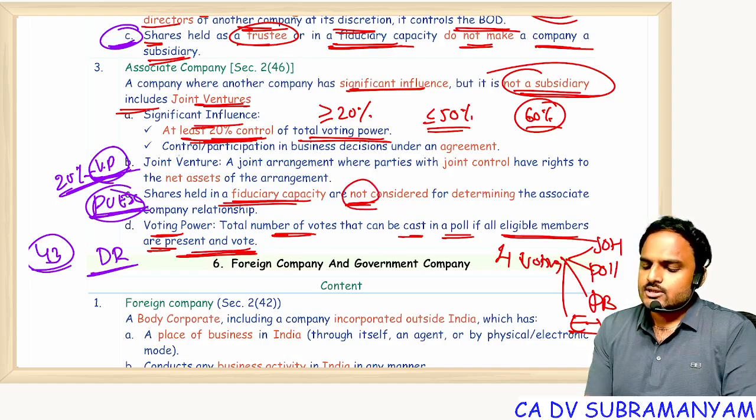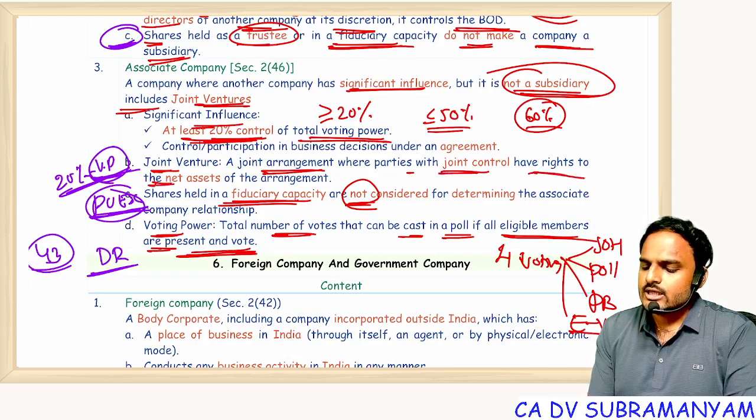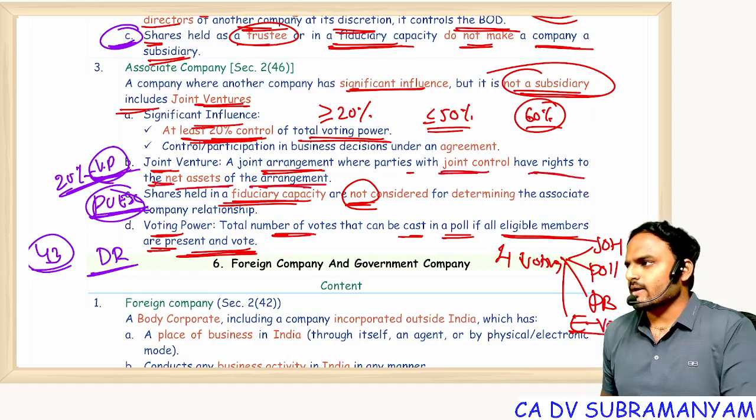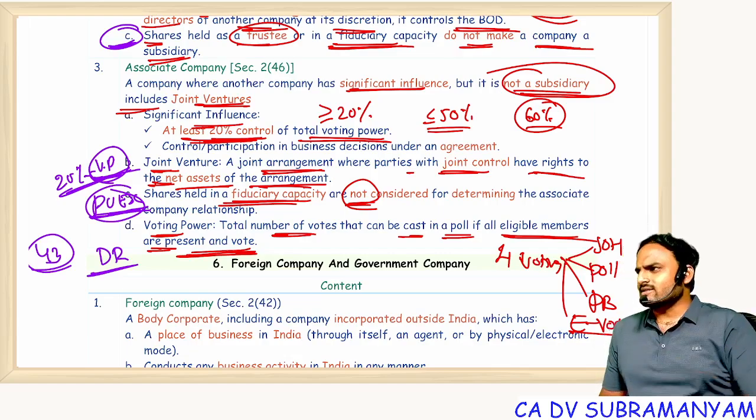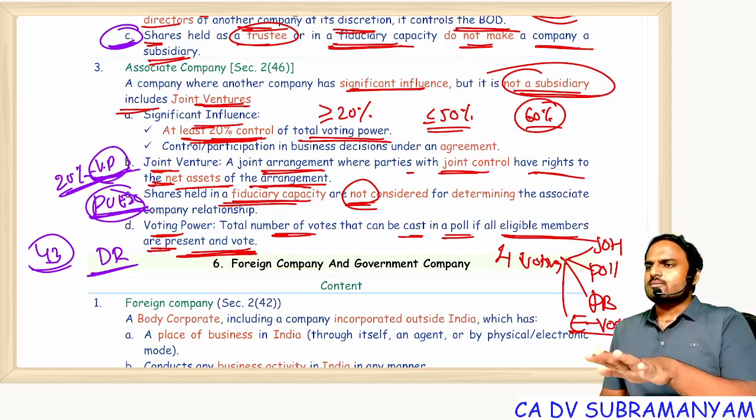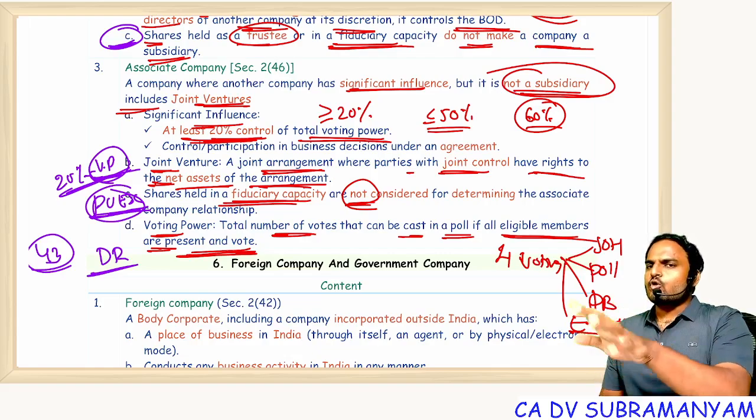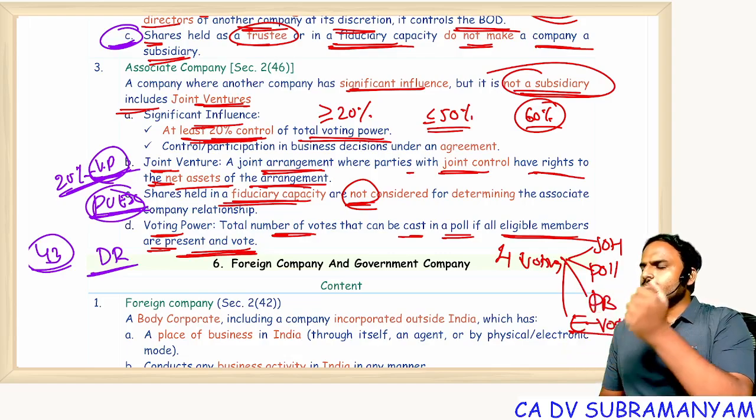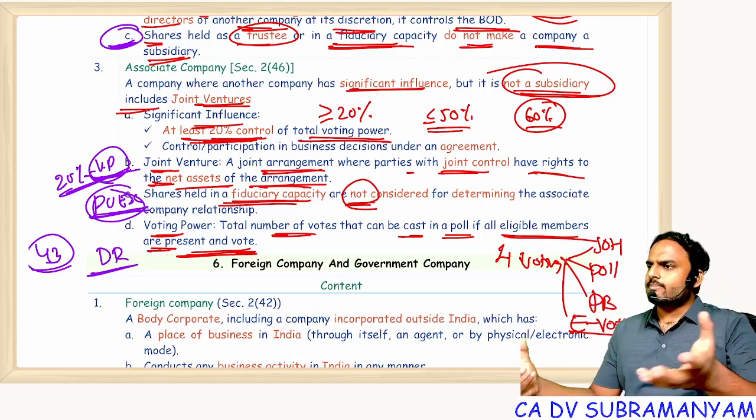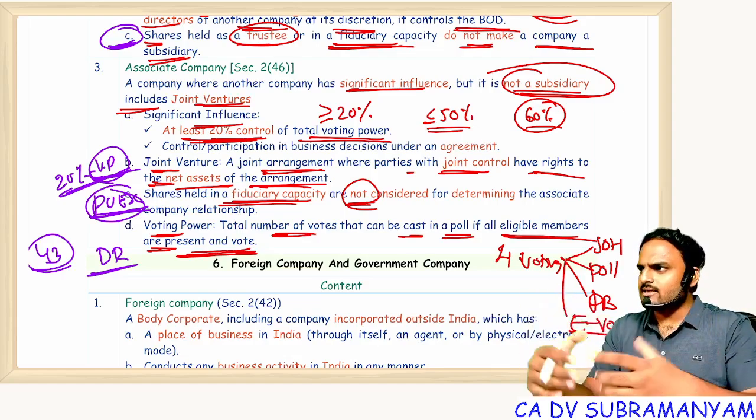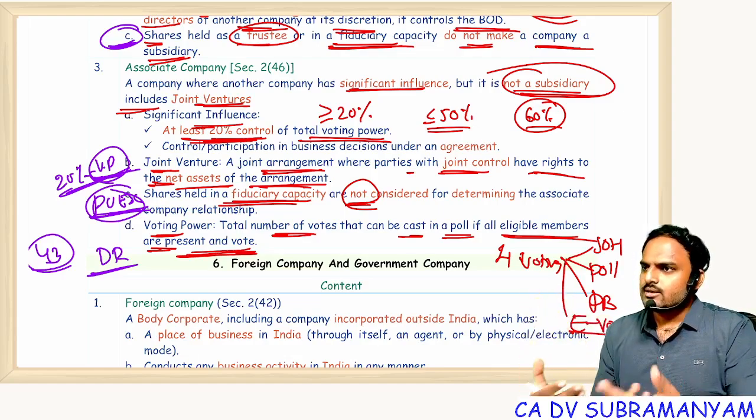Same point here also, shares held in fiduciary capacity, considered or not considered? Not considered. Joint venture is a joint arrangement where parties with joint control have rights to the net assets of the arrangement. It's nothing but an alliance. Suppose a majority of the members of the house can form a government. If no party is having a majority, then what will people do? 2 or 3 parties will come together, form an alliance and start ruling the state.